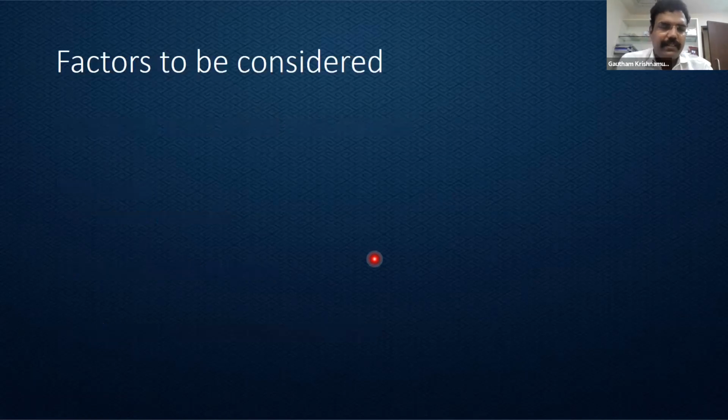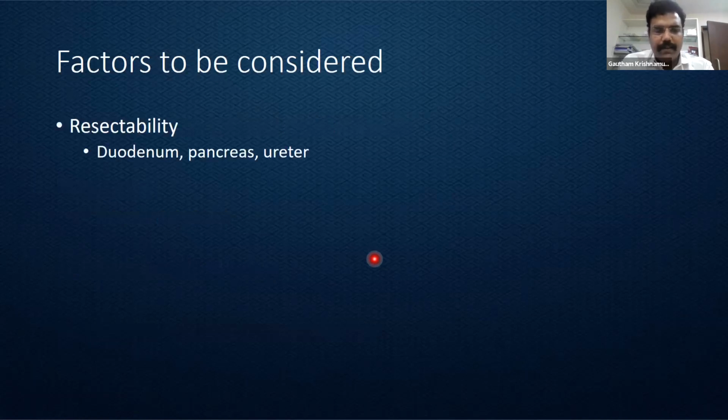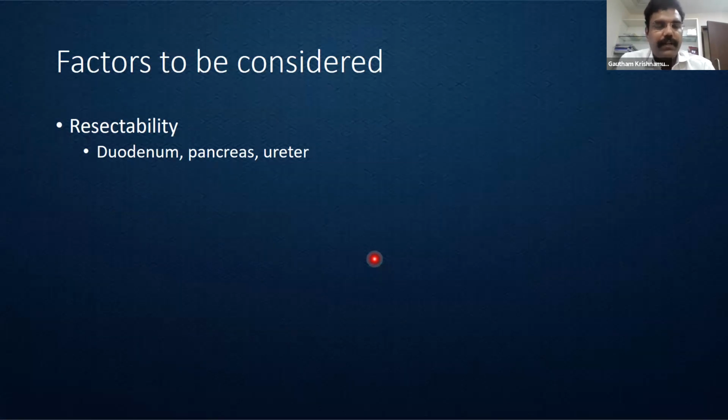So what are the factors that we need to consider when dealing with malignant obstruction? First is the resectability. A right-sided malignancy grossly involving the duodenum and the pancreas, or extensive involvement of the ureter and the kidney, or retroperitoneal structures, psoas and nerves. These are structures which are unlikely to be removed, especially in an emergency scenario. So they become unresectable.